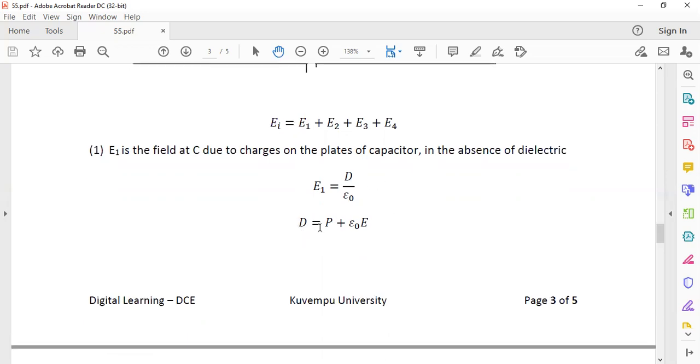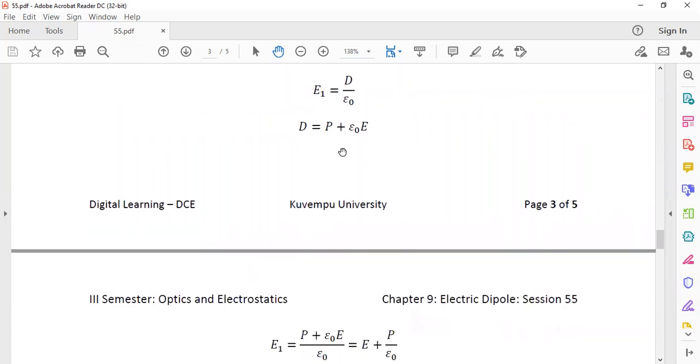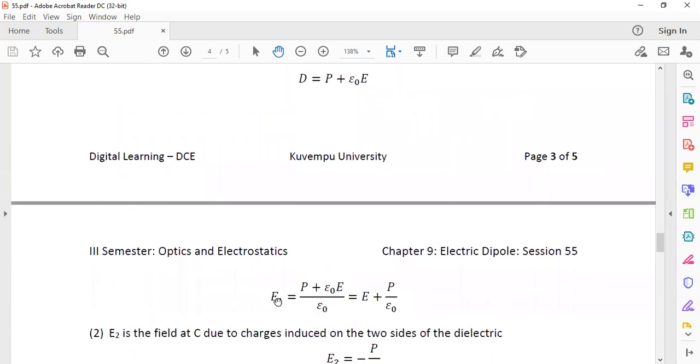D is equal to P plus epsilon naught E. Substituting this and simplifying, E1 is equal to E plus P by epsilon naught. Here, E is the net average field inside the dielectric, P is polarization, and epsilon naught is the permittivity of free space.